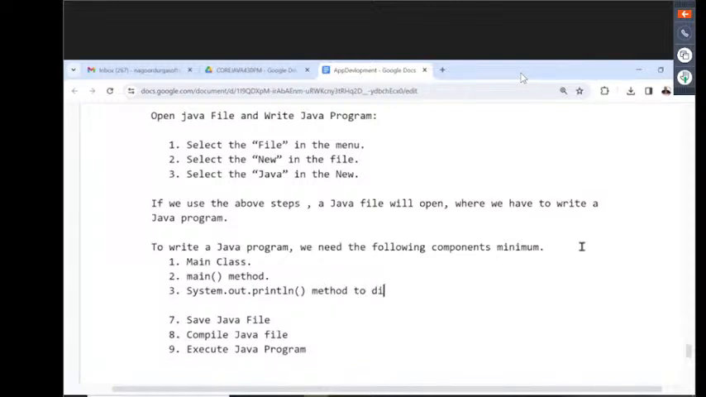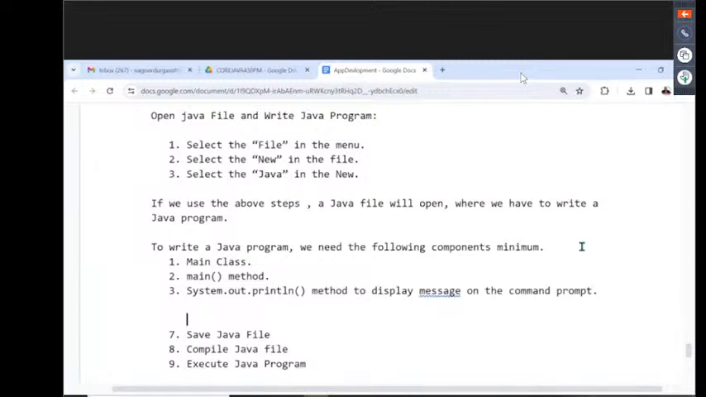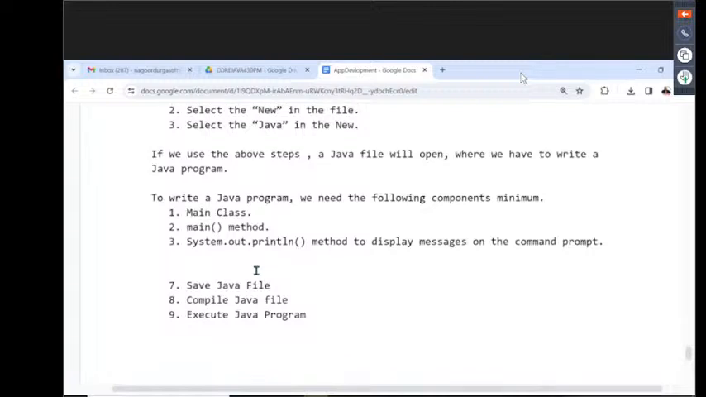The System.out.println method is used to display messages on the command prompt. If you want to display something on the command prompt, we have to use the System.out.println statement. In C programming language, you may use printf. In C++, we are able to use cout. Similarly, in Java, we use the System.out.println statement to display data on the command prompt.